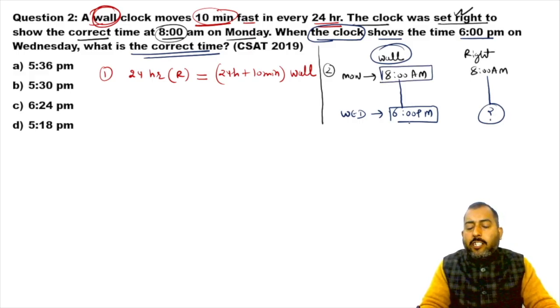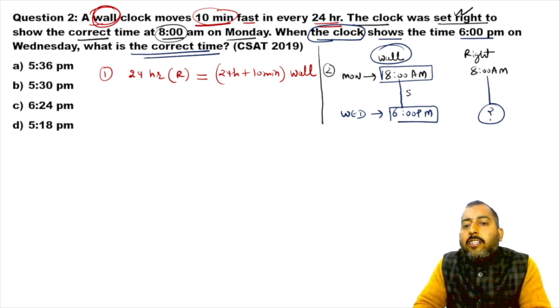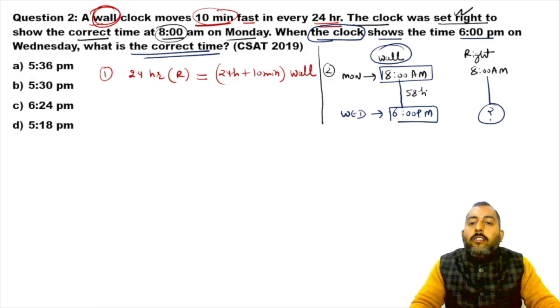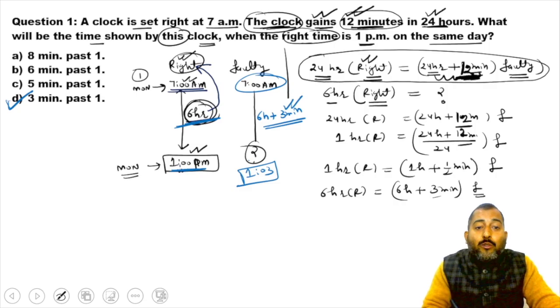Now Monday 8 a.m. to Wednesday 6 p.m. Try to understand. Monday 8 a.m. to Tuesday 8 a.m. is 24 hours. Tuesday 8 a.m. to Wednesday 8 a.m. makes 48 hours, right? Now 8 a.m. to 6 p.m. is 10 more hours. So it is 58 hours here. Now try understanding this point: these 58 hours belong to which clock? The wall clock.